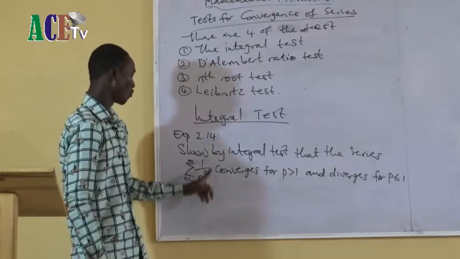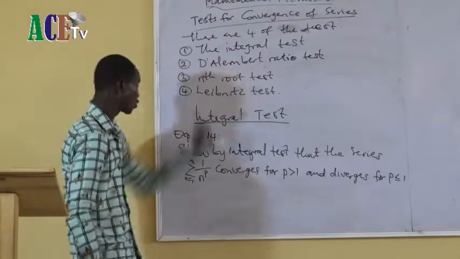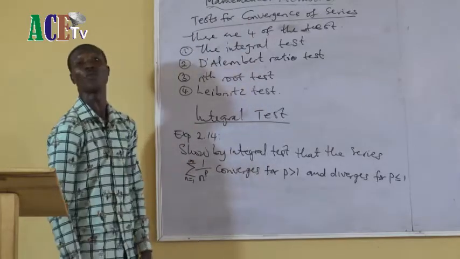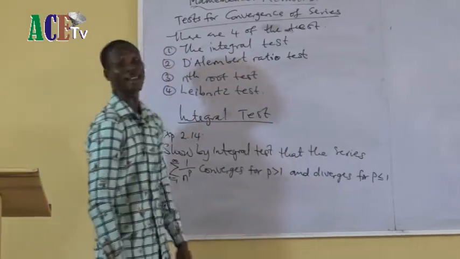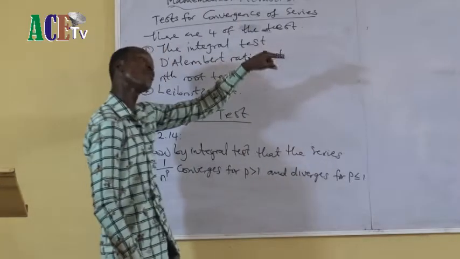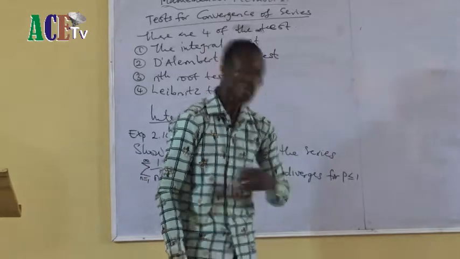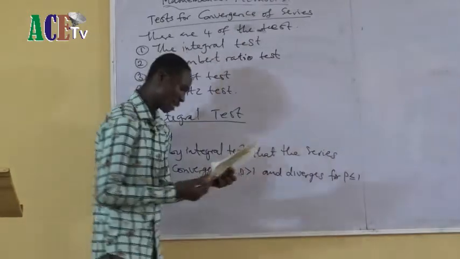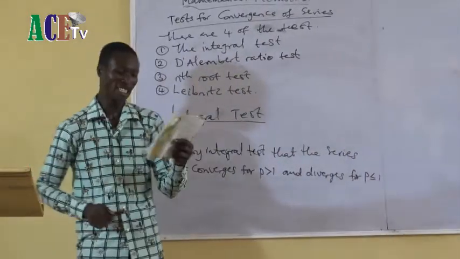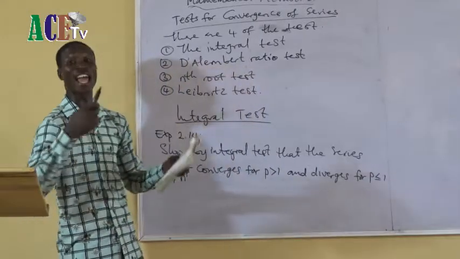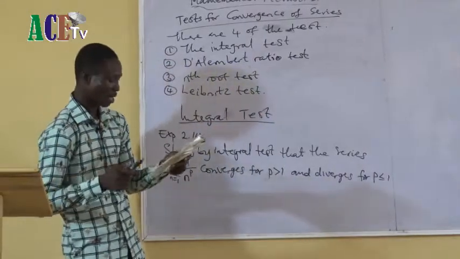The next one will be 1 over 2 raised to power 2. That is 1 over 4. The next one will be 1 over 9. We know that 1 over 9 is less than 1 over 4. So it's decreasing. So in that case, I say the function is a decreasing function for all n in the natural numbers.